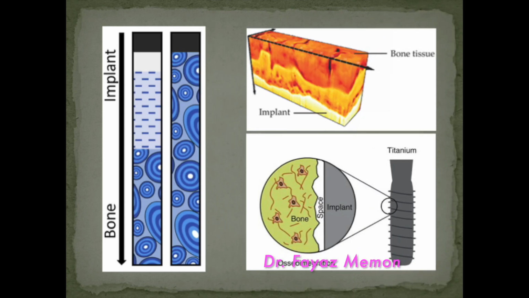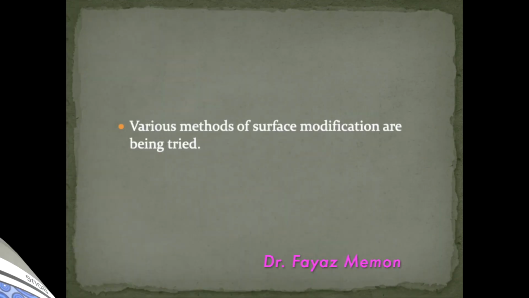This is the graphical representation of the bone implant interface in case of stainless steel as compared to titanium. You can see that the interface in case of stainless steel has got more of fibrous tissue, and that in case of titanium has got osteoid tissue. In case of larger implants, there are various methods of surface modification which have been tried out.